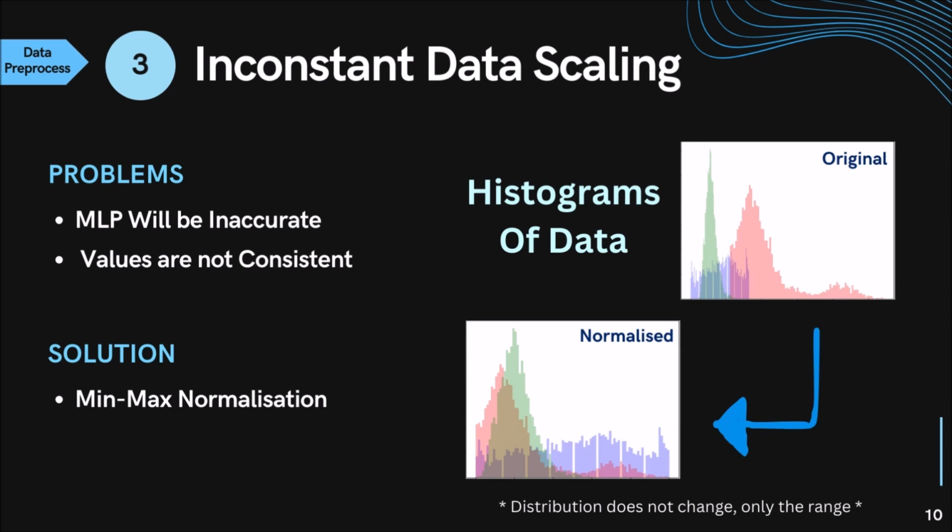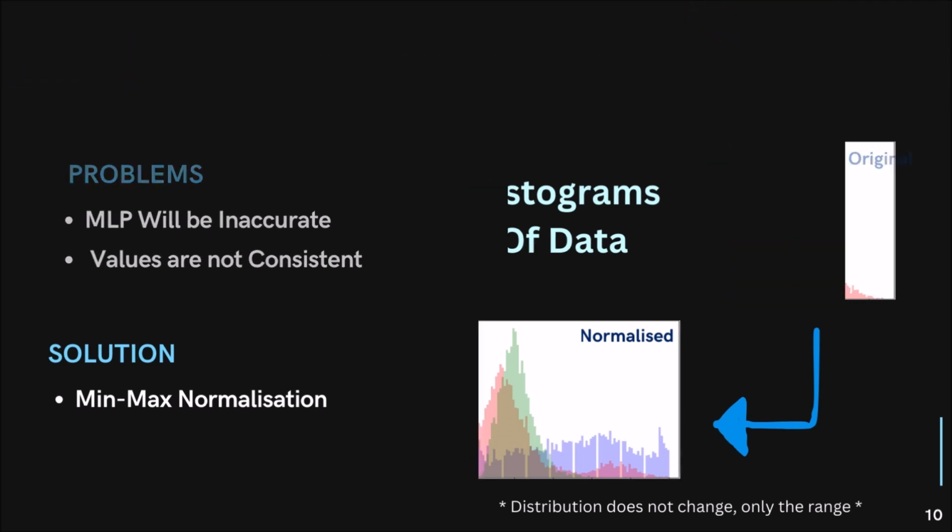Scaling will help us achieve a better accuracy and a faster gradient descent, basically giving us faster training and better results. The histograms have generated the 3 main numerical columns post-scaling. As you can see, important features such as distribution and frequency remain the same while only the range changes.